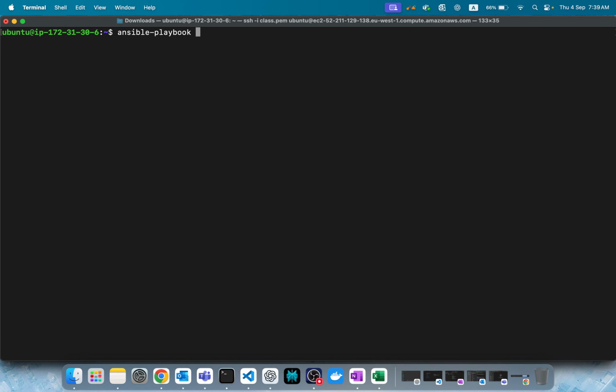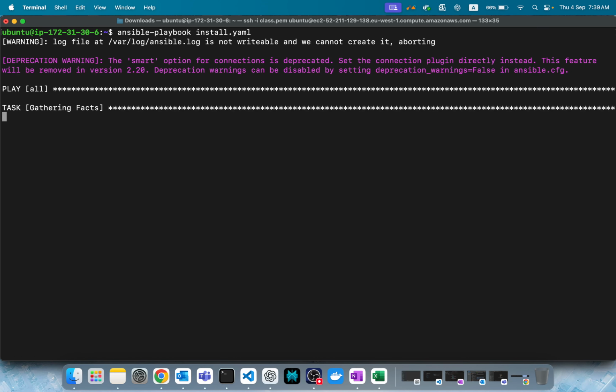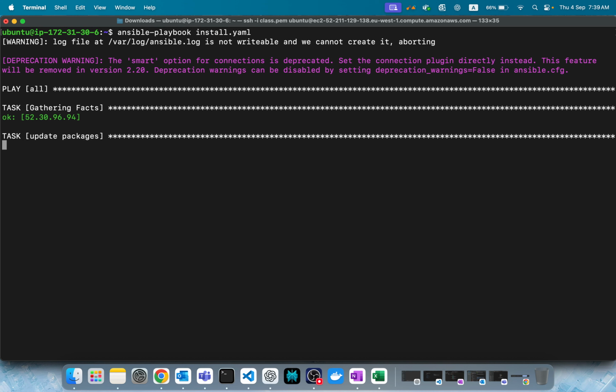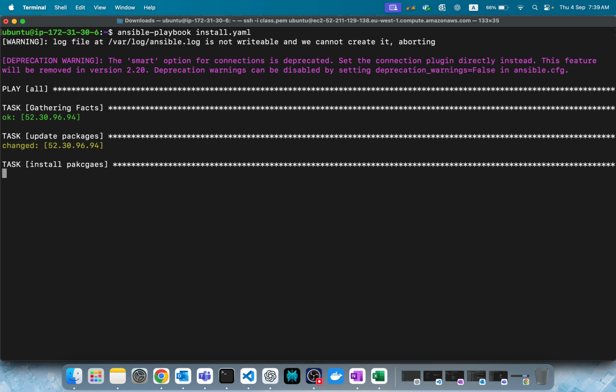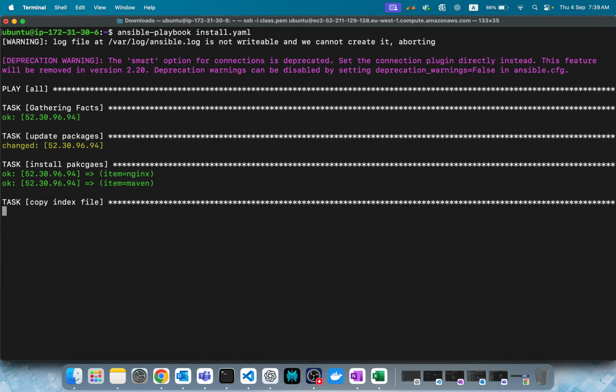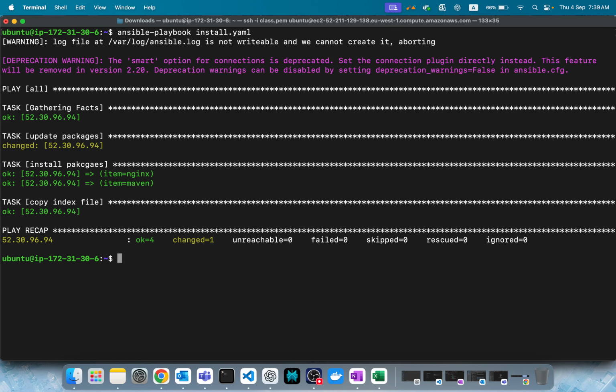Most commonly used, I would say, is serial. Why? Because it will run the whole playbook in a batch, so that would be more meaningful than forks. Of course, if you have huge infrastructure, we use serial. Forks are also there, but it's okay. Let's say you have 100 tasks and 100 servers. If you use forks, one task runs on 10 servers at a time. How much time will it take?